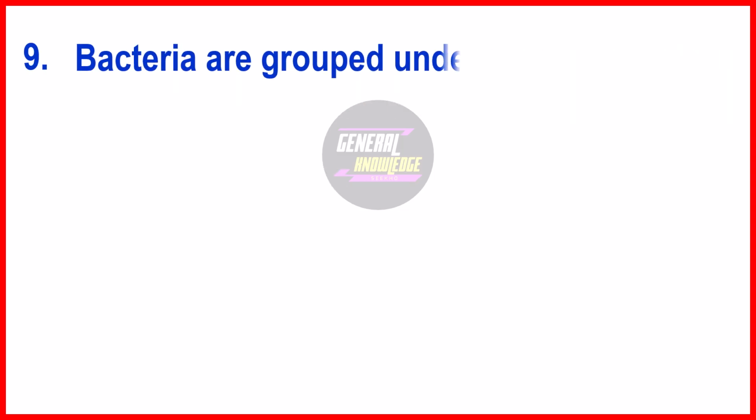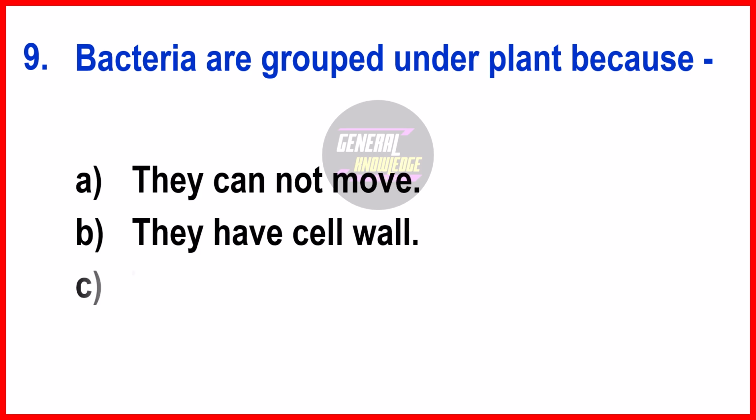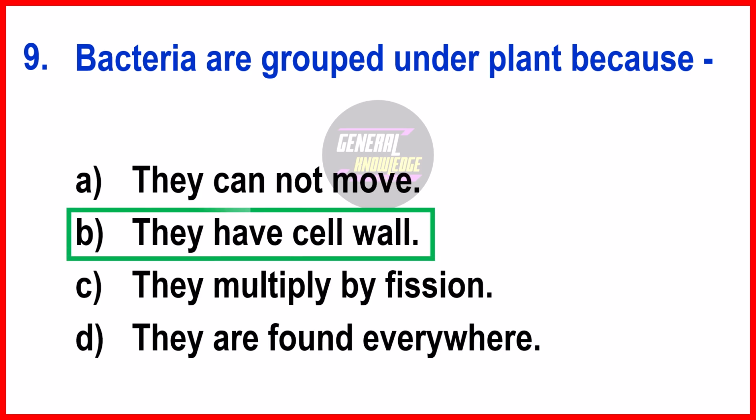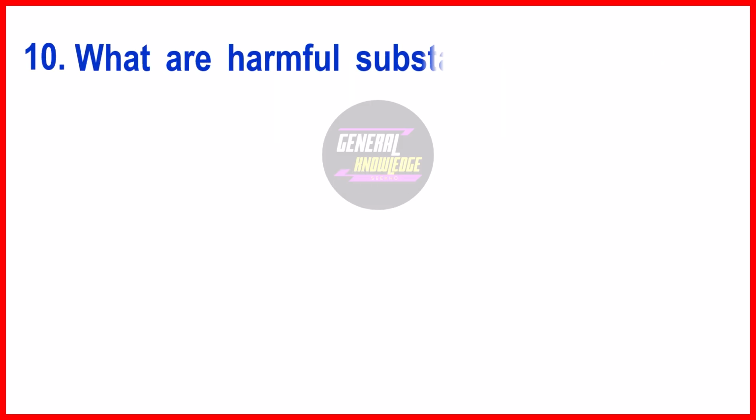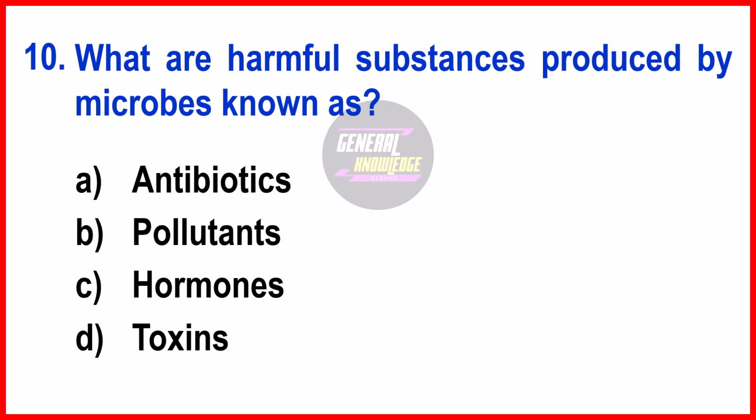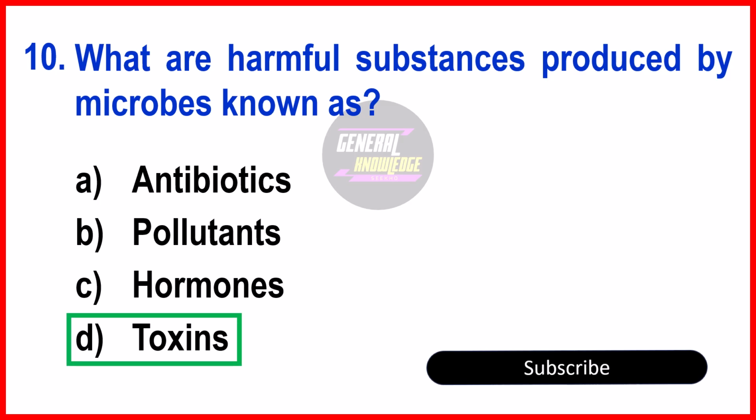Next question, bacteria are grouped under plant because? The right answer is option B, they have cell wall. Next question, what are harmful substances produced by microbes known as? The right answer is option D, toxins.